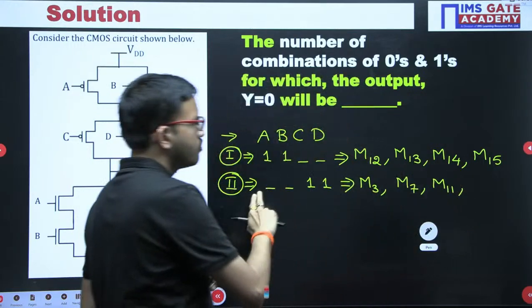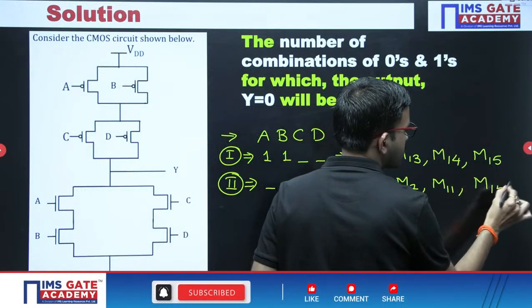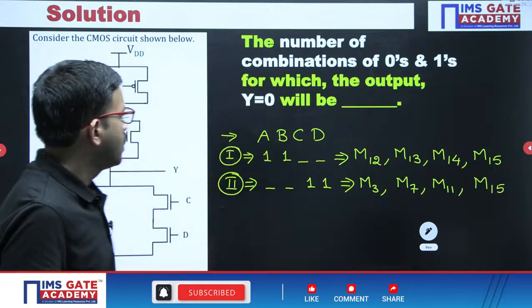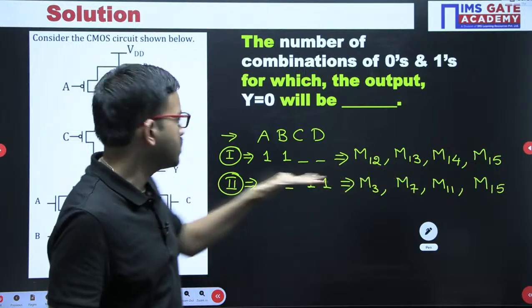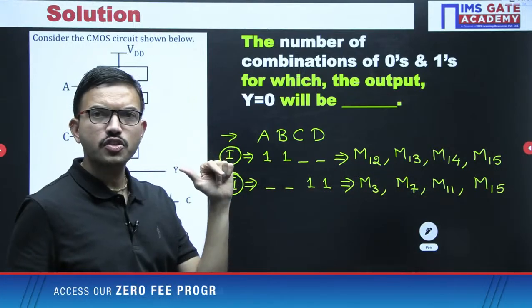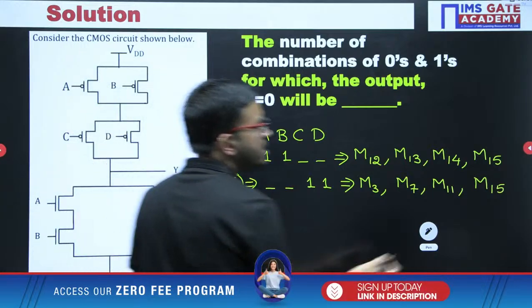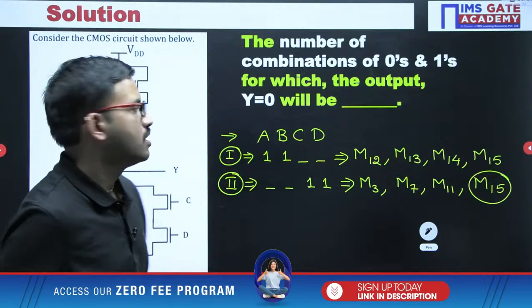Then 4 ones, that is 15. Okay, right. So with respect to 1, you are having 4 max terms like this. With respect to 2, 4 max terms like this. Now third case, what we told, 1 and 2. That 1 and 2 is nothing but what? M15 only. Already repeated.